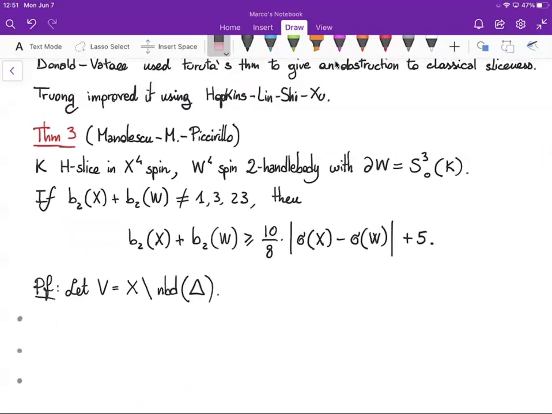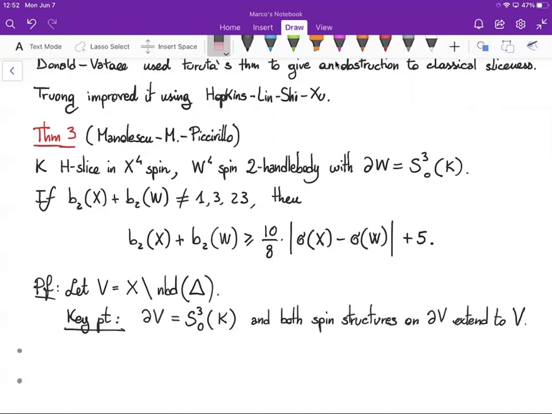We consider V, the complement of the H-slice disk in X. The key point of the proof is that the boundary of V is the zero surgery on K, and both spin structures on the boundary of V extend to the whole 4-manifold.